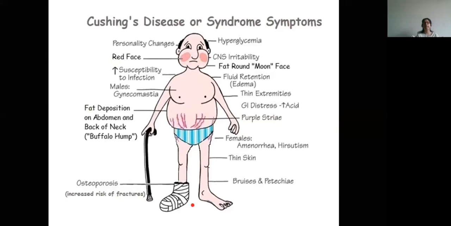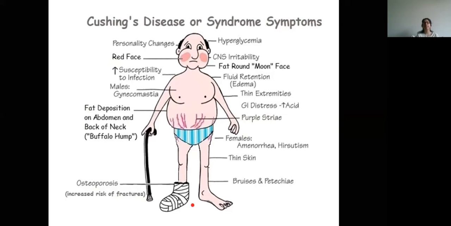So it was decreasing the lymphocytes, eosinophils and basophils. So again, the susceptibility to infection is increased. In males, it causes gynecomastia. Then there is fluid retention or edema because it will cause a decreased protein synthesis by the liver. So this will result in edema.